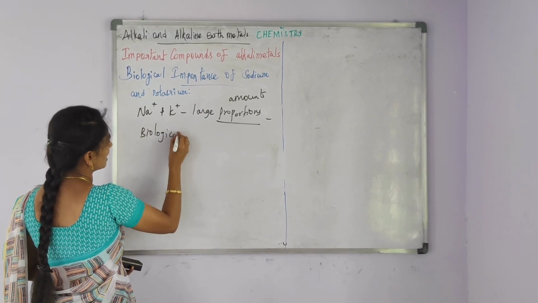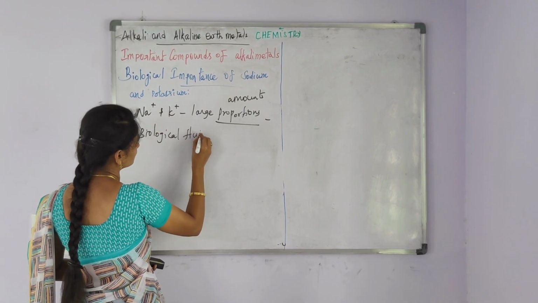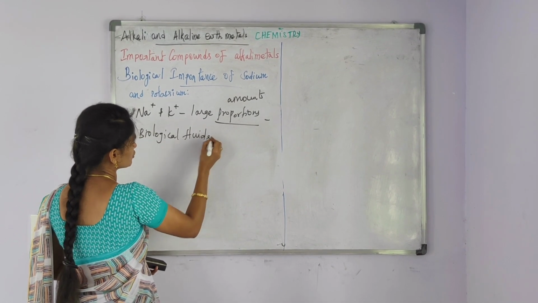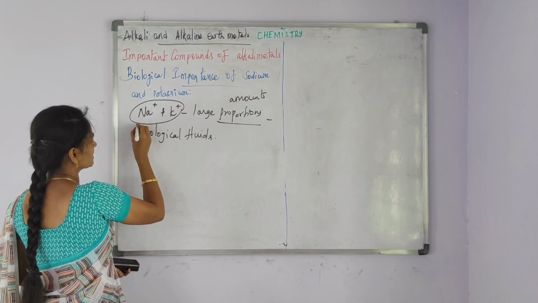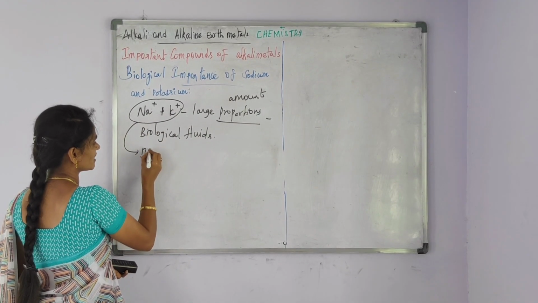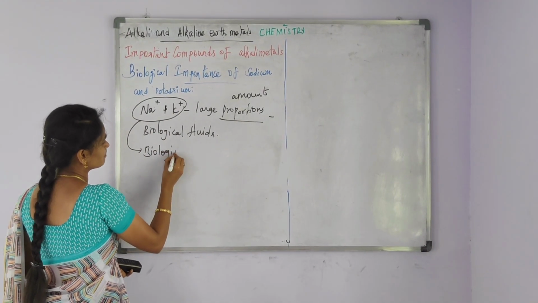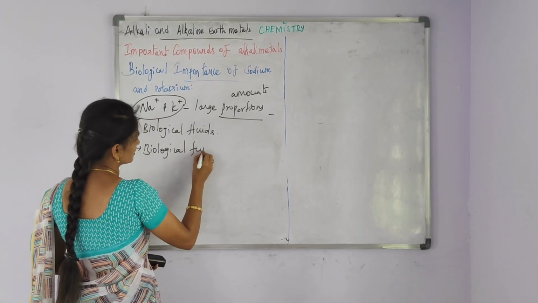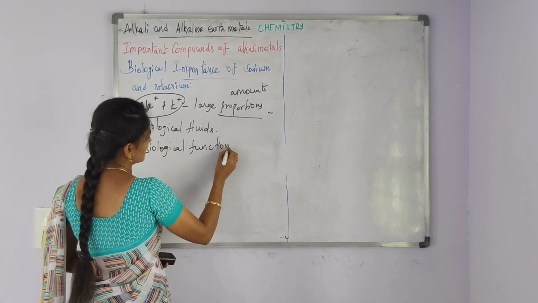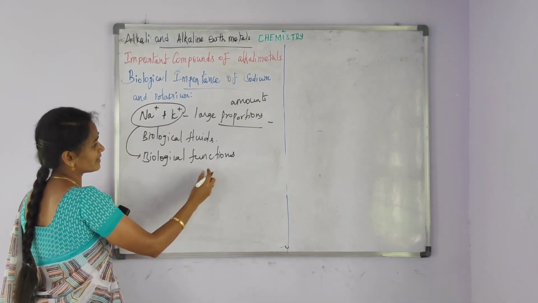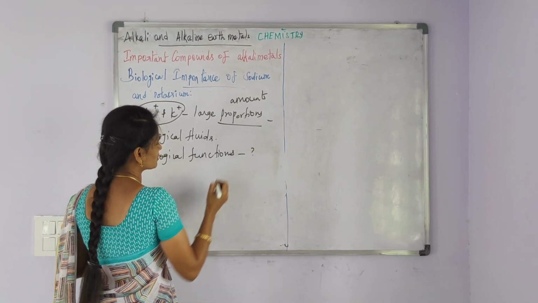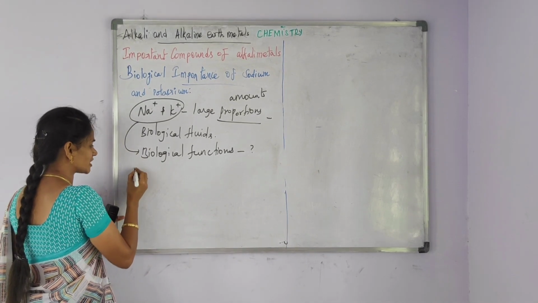Monovalent sodium and potassium ions are present in large proportions in biological fluids, and Na+ and K+ ions are involved in important biological functions. Now the question is, what are the biological functions?